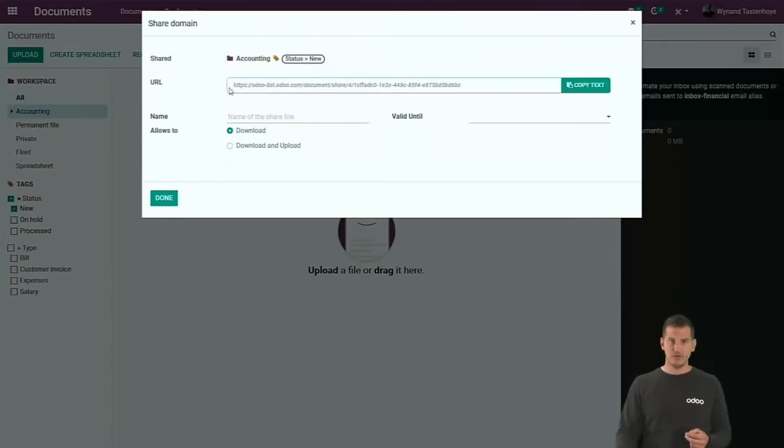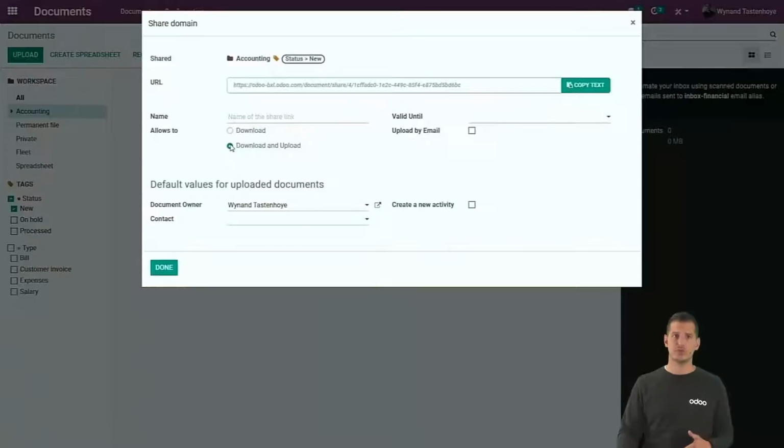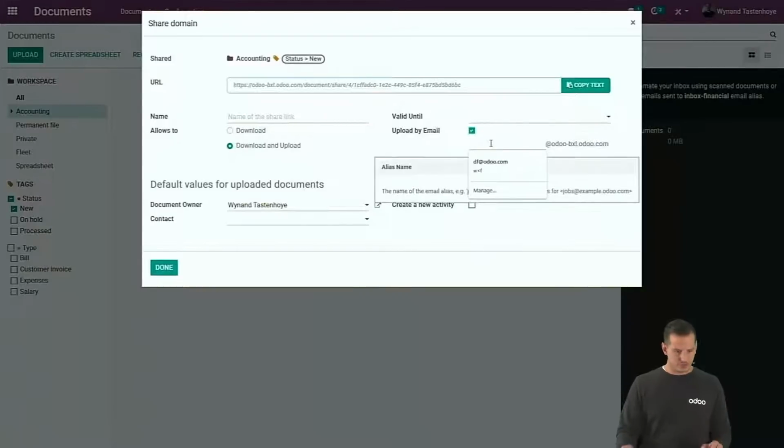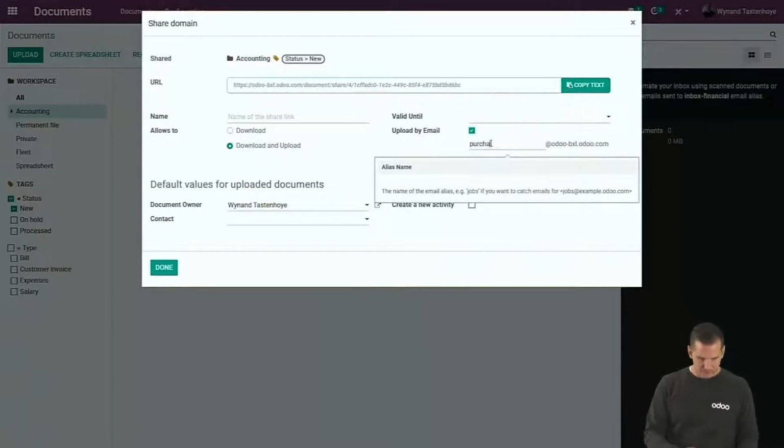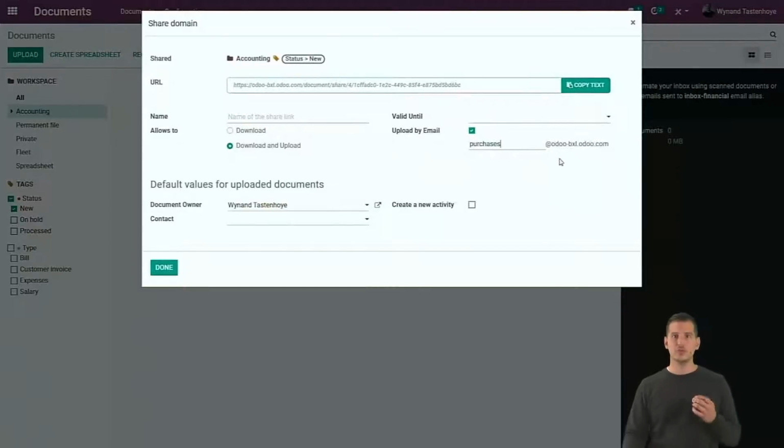When you click over here, you have the possibility to upload documents as well, and you can upload them by mail. So if you activate this feature, you can type, for example, purchases. And from the moment that you use this email address, purchases at the name of the customer.odoo.com, every time they send an email to it, it will immediately arrive in the accounting workspace with the tag new.